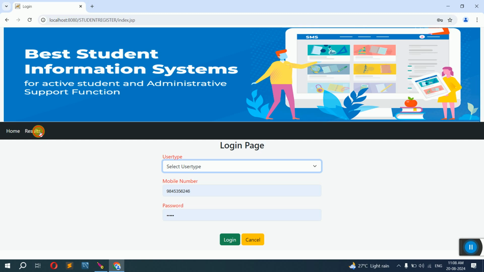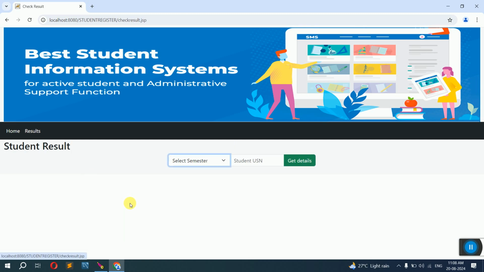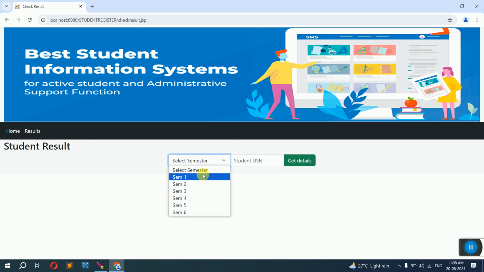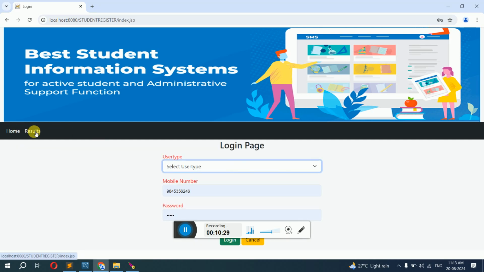What I will do is, the student wants to view the result. So I'll log out in this. Student need not log in to check the result. Okay. So beside home there is an option called result. Click here. Which semester result he wants to check. He will select the semester, enter the register number and click on get details. And once you get details, it should display. Morning only it was working fine. That's why it was taking more time.